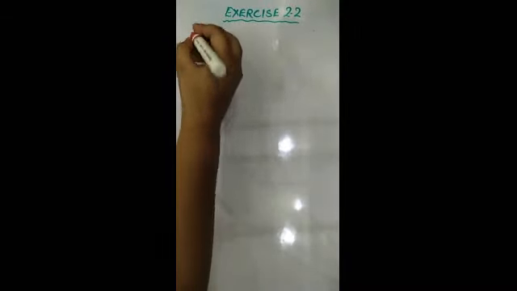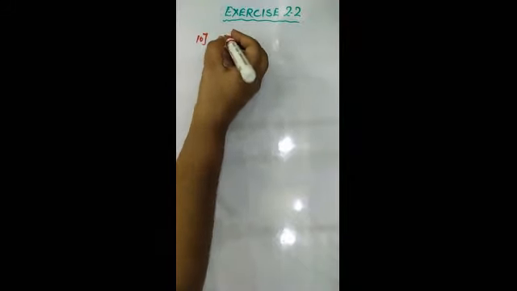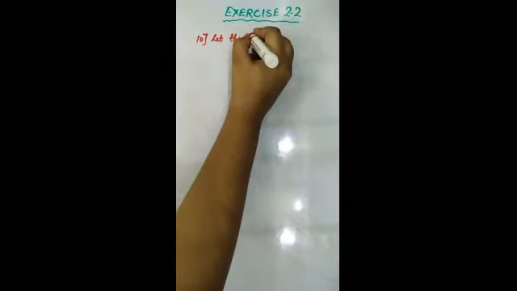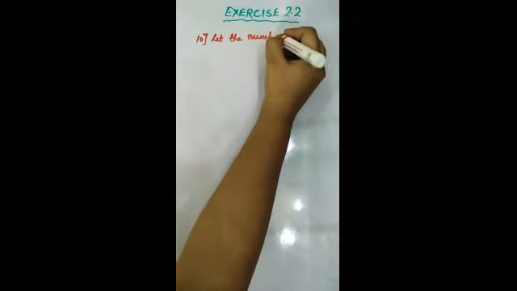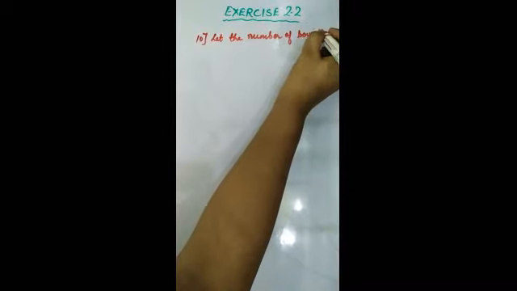Now see question number 10 in your book. The number of boys and girls in the class are in the ratio 7:5. Again it is given in the form of a ratio. So what will you do? Question number 10, and firstly it is written the number of boys and girls. So let the number of boys, first ratio you will take, let the number of boys be how much?